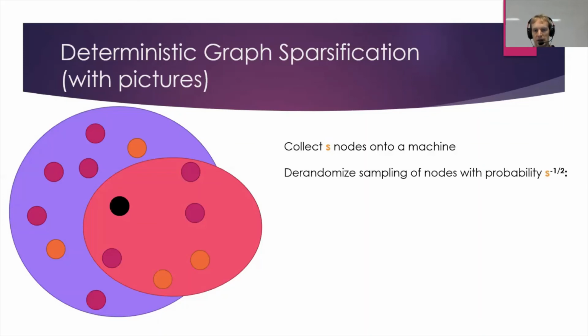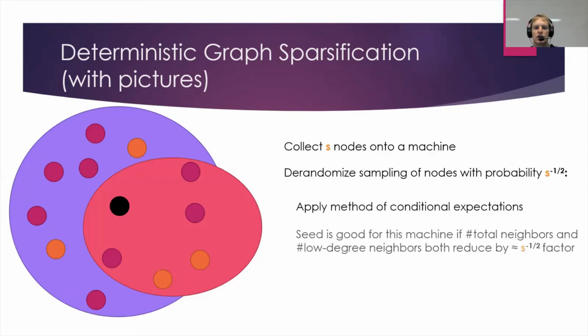of nodes with a certain probability. This probability doesn't really matter here, but it's enough to make sure that we expect to still see some of the neighbors on our machine stay. That's the only important part here, really. And we apply the method of conditional expectations, and we can show using a concentration bound that the number of neighbors in total which remain, and also the number of orange neighbors which remain, is close to what it would be under completely random choices. And if it is, then that machine is happy.